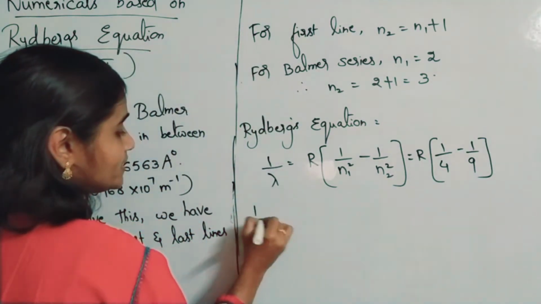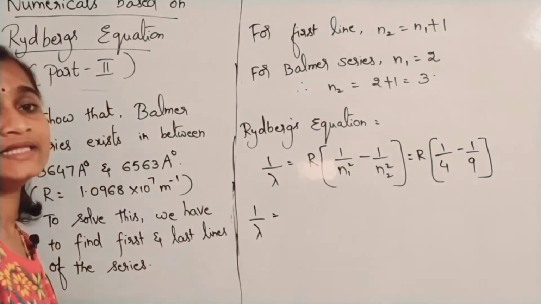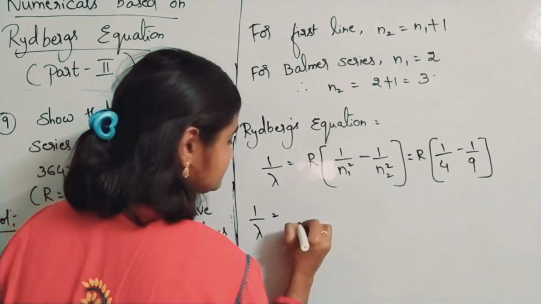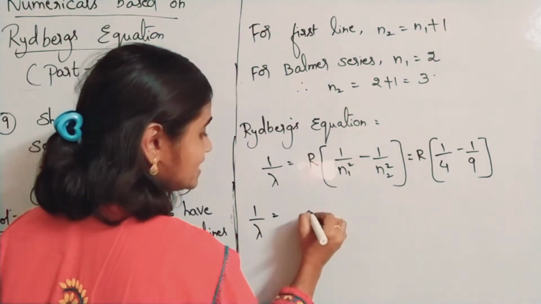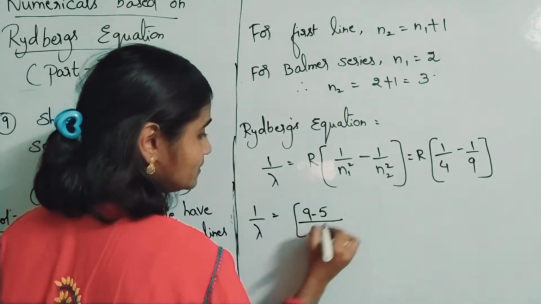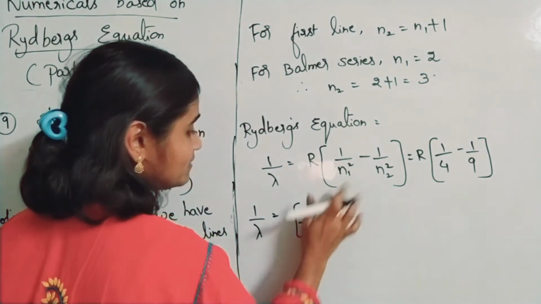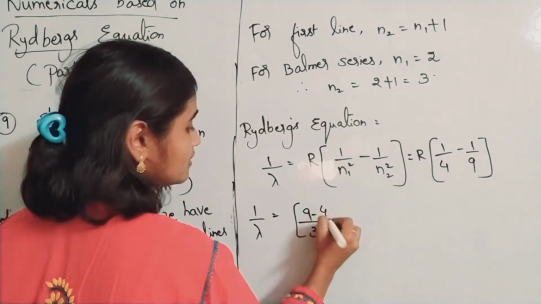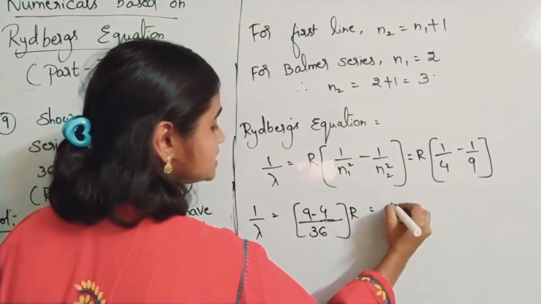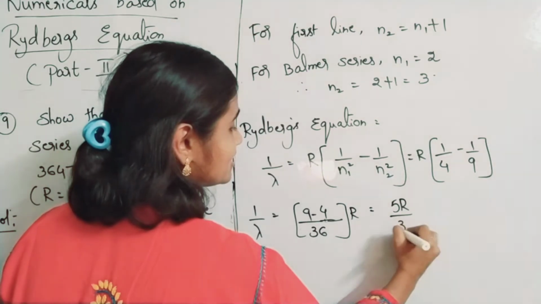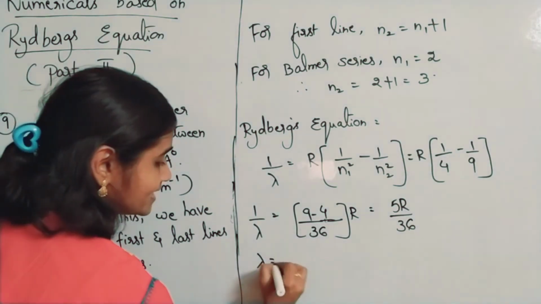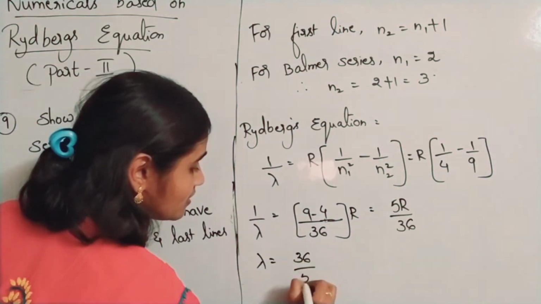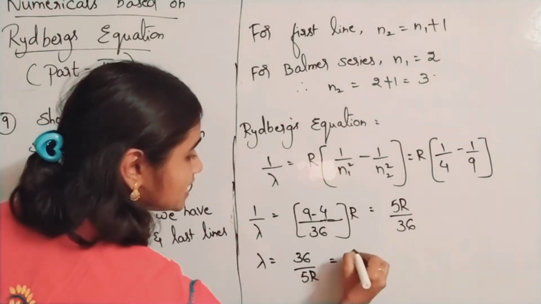Every time we are doing, the LCM is 36. So 9 minus 4 you will be getting in the numerator, into R, which is equal to 5R by 36. So lambda value is 36 by 5R. Lambda is equal to 36 by 5R.